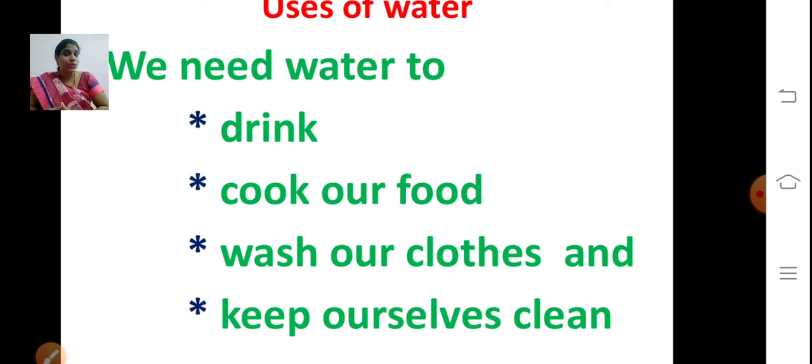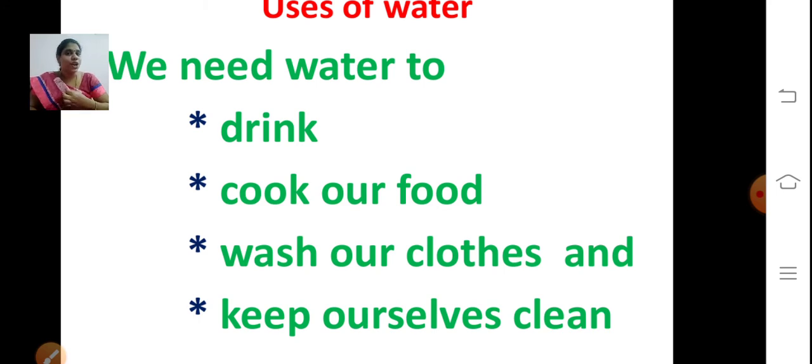Yes, we need water for drinking. Mainly we need water to drink, isn't it? Without water can we stay? It is very difficult, right? So we need water to drink, then cook our food. So for cooking purpose we use water, right? We need water to drink, cook our food, wash our clothes.